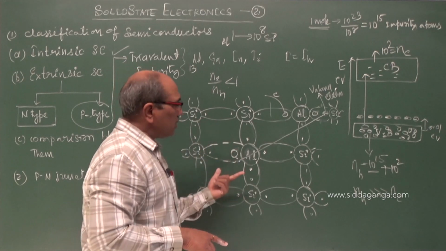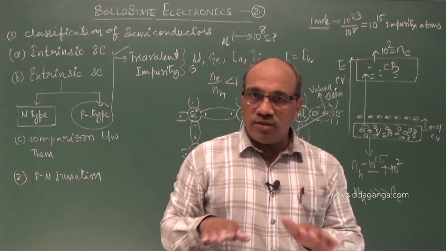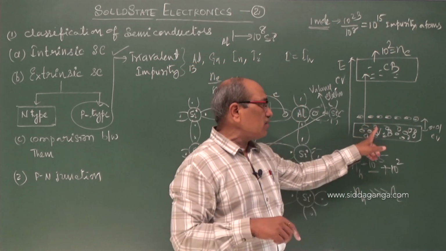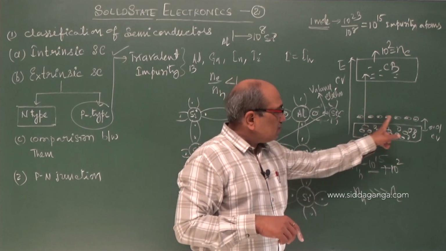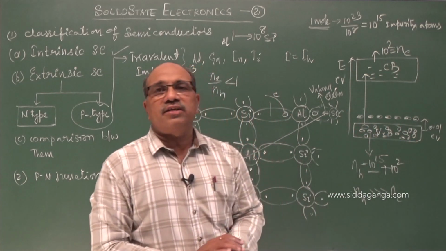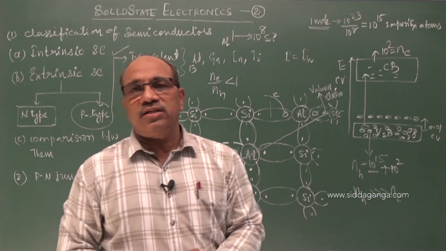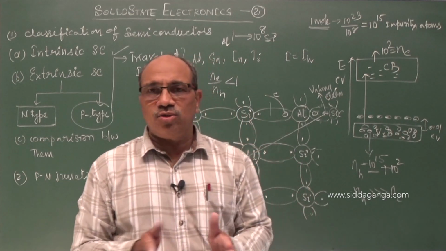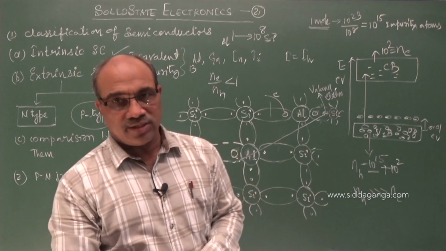So thus we get a p-type semiconductor by adding trivalent impurities, even at 0 Kelvin, as I suggested. A small applied potential difference is enough to trap the electron from the silicon atoms and get complete saturation, and holes appear here and they start constituting the current in the circuit. Even at 0 Kelvin it behaves as a semiconductor, not as an insulator. Now we have summarized here what intrinsic semiconductors and extrinsic semiconductors are.